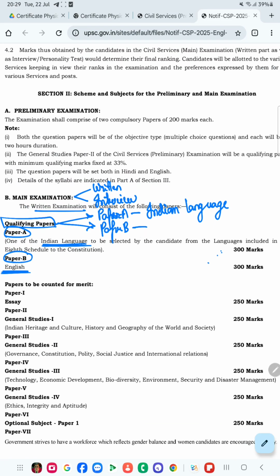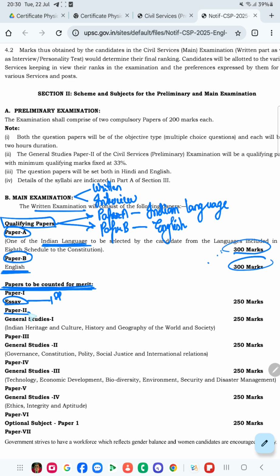So English is a must, and with that you have to choose one more Indian language. These are only the qualifying papers. Both papers are of 300 marks each, and you just have to qualify. And then the next ones are the papers to be counted for merit. The first paper is the essay paper.